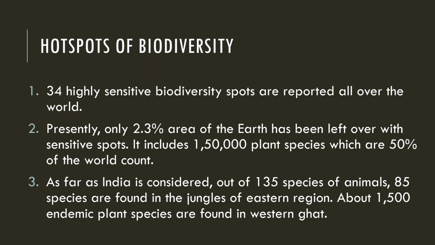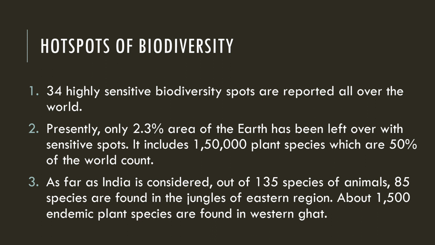Now next is hotspots of biodiversity. Hotspots means the area where the biodiversity is present in a huge amount. What is biodiversity? Biodiversity is the variety of the organisms present on the earth. So hotspots are the areas where these vast types of animals can be observed. 34 such highly sensitive biodiversity spots have been reported all over the world. Presently, only 2.3% area of the earth has been left with these sensitive spots.